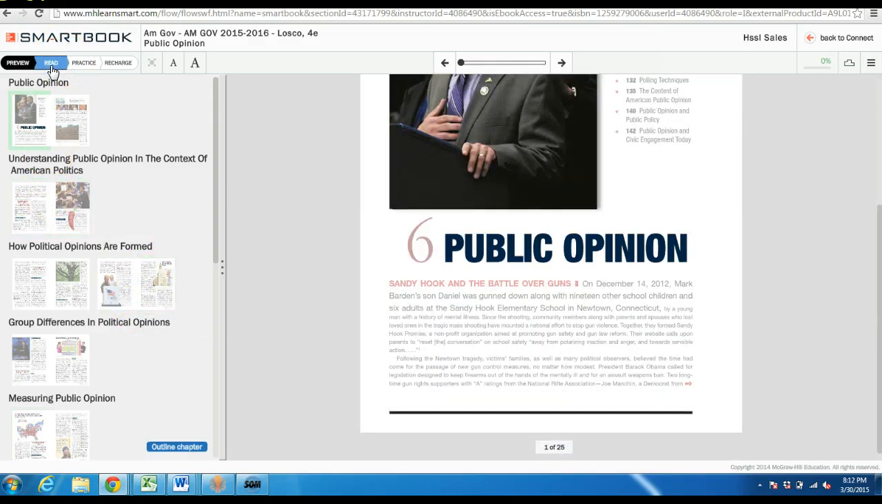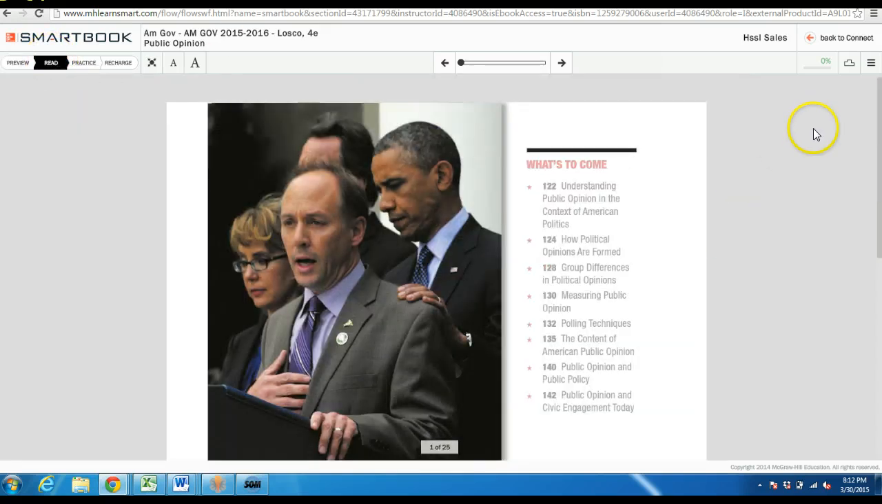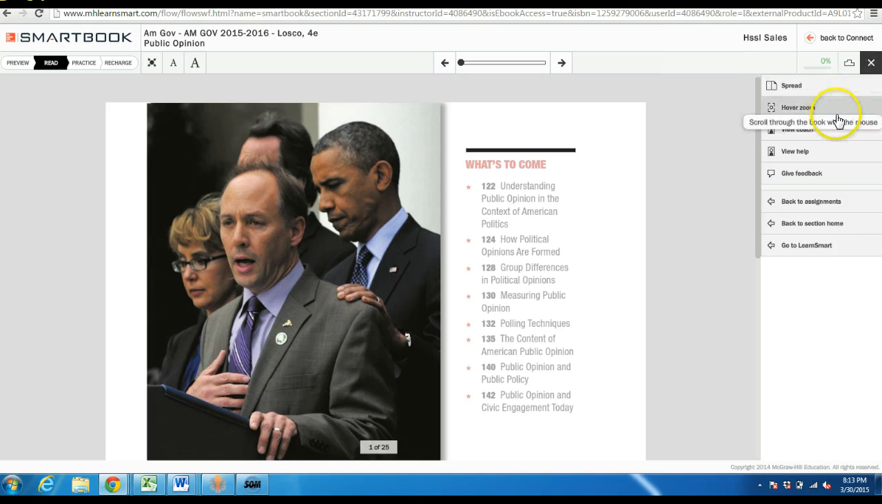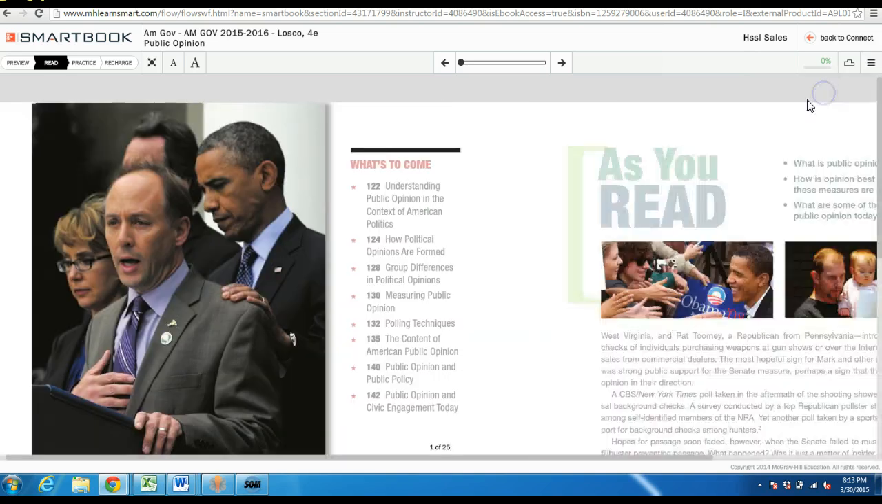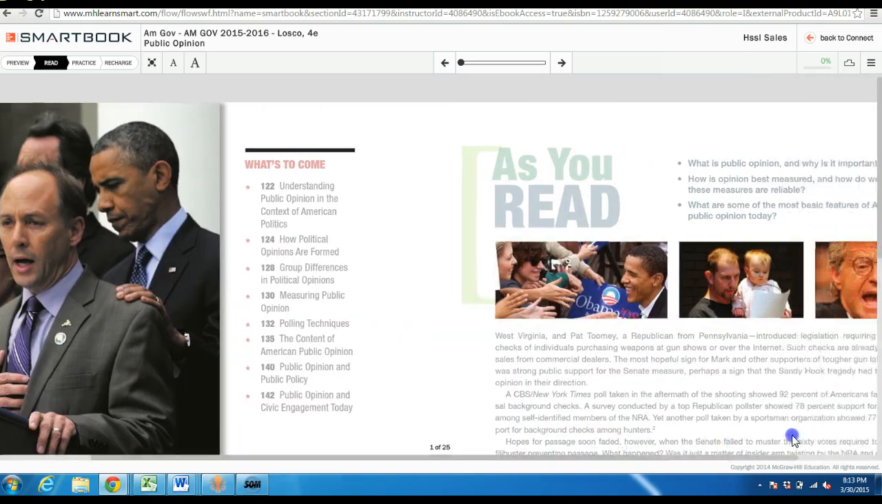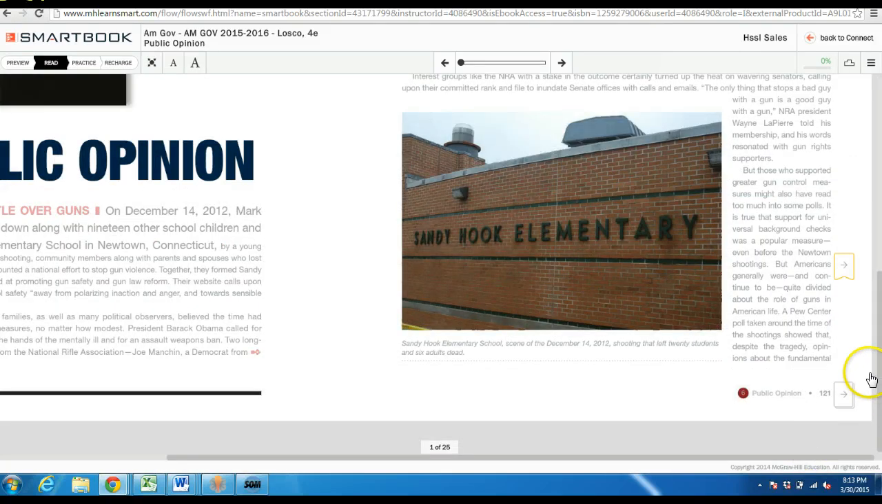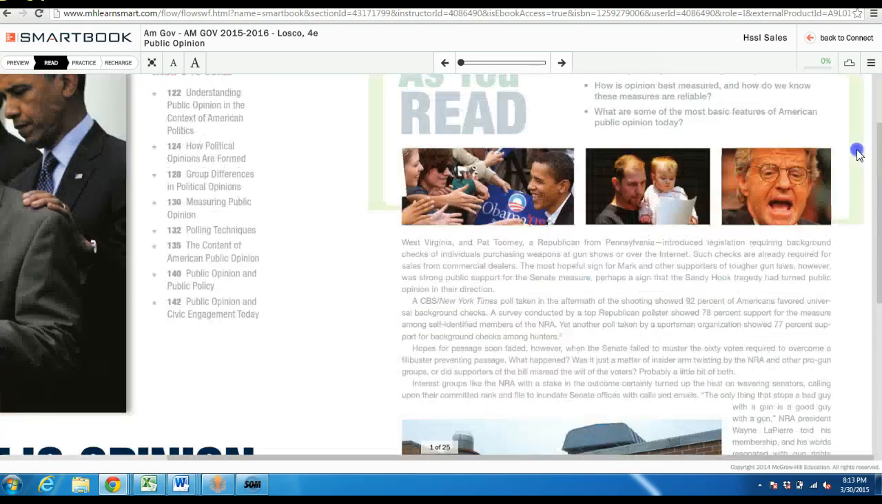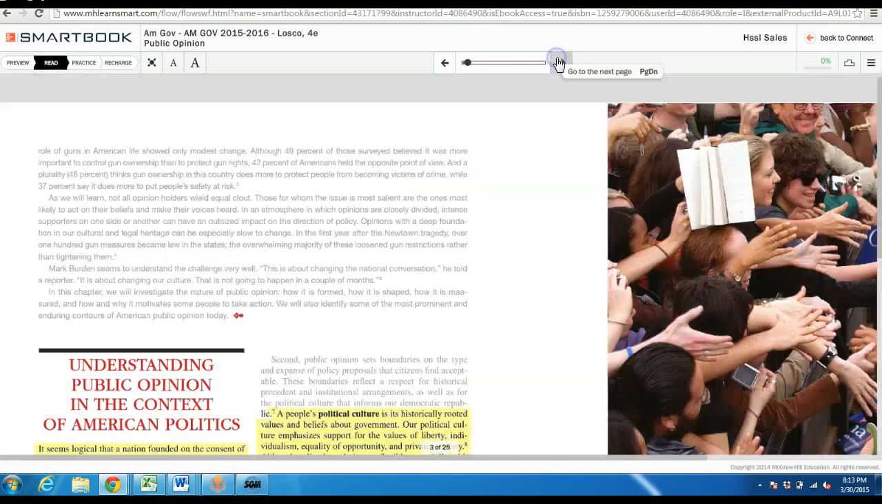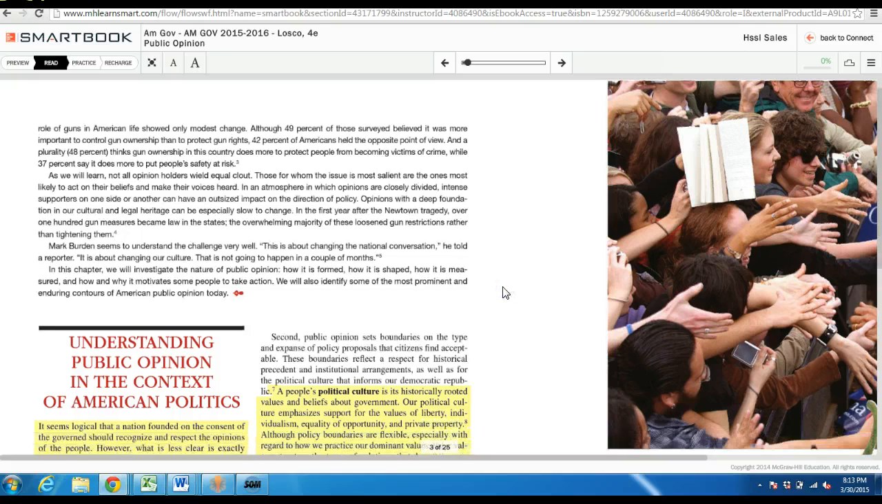But the next phase is read. Now, when they get into the read phase, you're going to notice a couple things. Students can actually make this a spread, and they can look at it this way. They can also use the arrows on their keyboard to navigate this too, but they'll find their own way to do it. You'll see as we go through here, there are some highlights in the text for students.